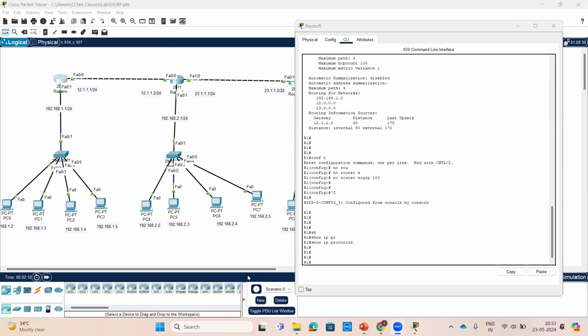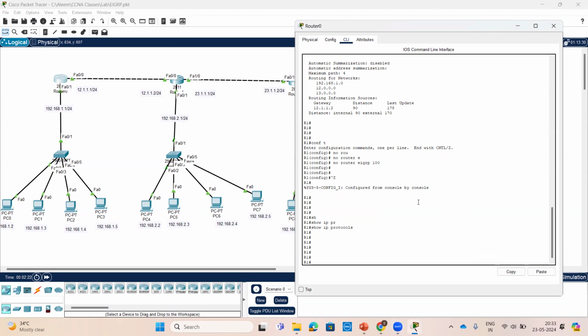Apart from that, Sai Sri, Yamuna, Ajay, anyone? Maybe same network. Subnet mask also must match. MTU size must match. Hello and dead timers also should match. And area ID, network ID, authentication. Good.